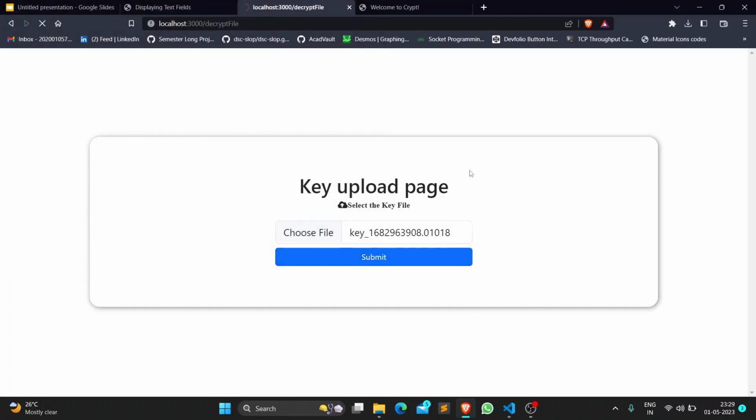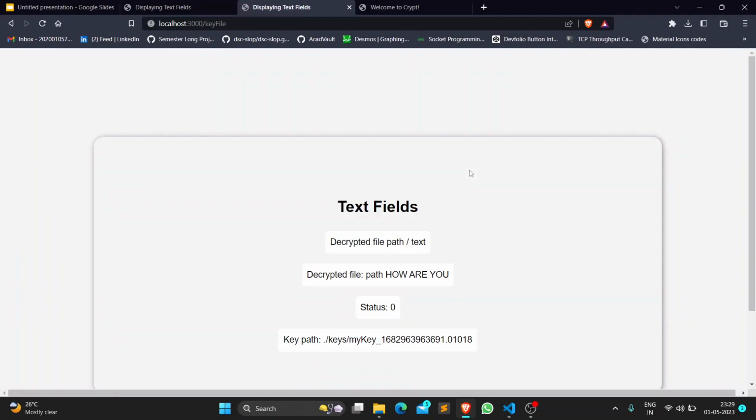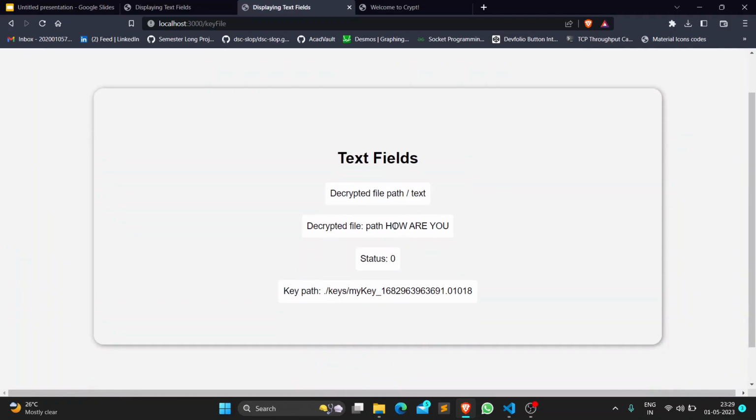The process might take time as it runs the same simulation with the initial conditions as mentioned in the key. If the key file is tampered with, the slightest change in the key can distort the original data by the avalanche effect. The output window will show the decrypted text and the corresponding key file used. So as you can see, the decrypted text is here, while the corresponding key file used is given here.